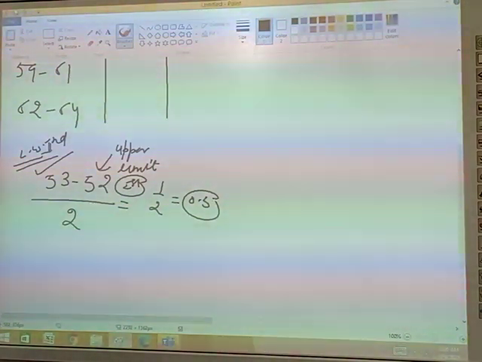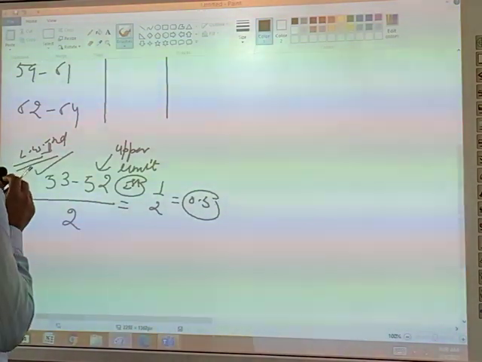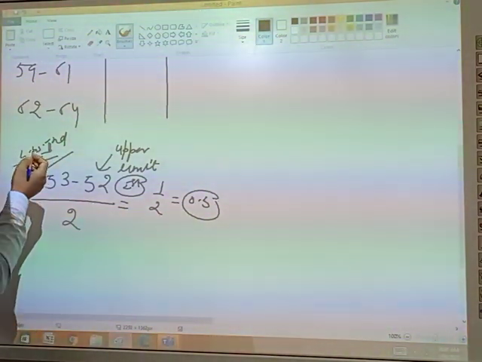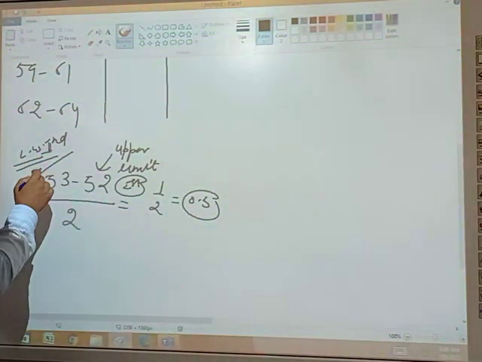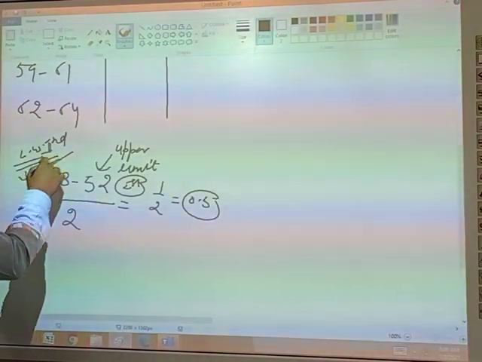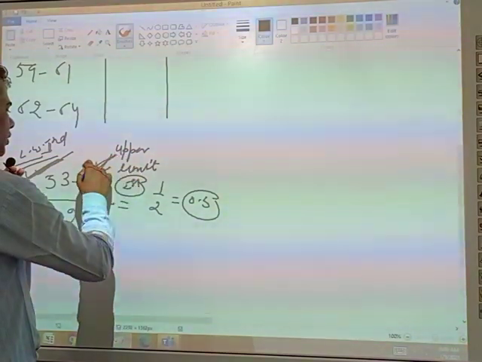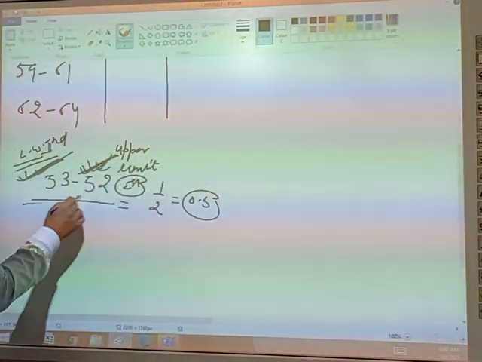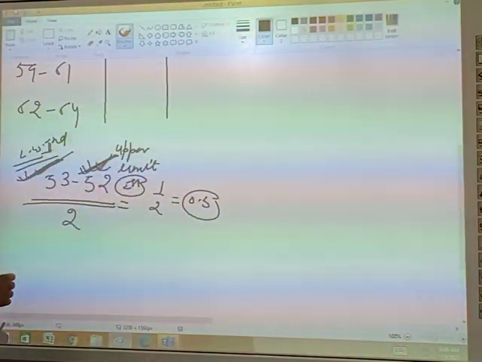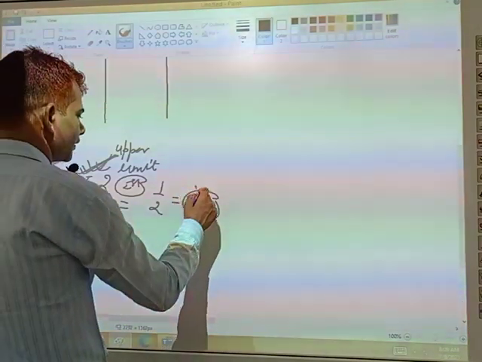No, sir. Students, we will take 53, that is the lower limit of the second class interval, minus 52, the upper limit of the first class interval, divided by 2. 53 minus 52, that is 1 by 2, equal to 0.5.